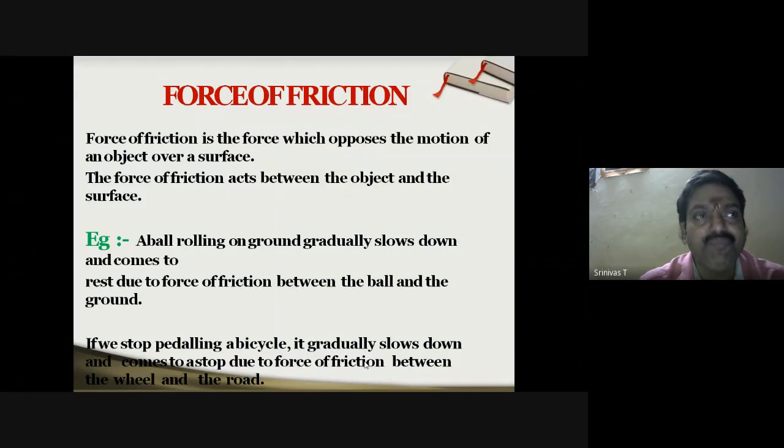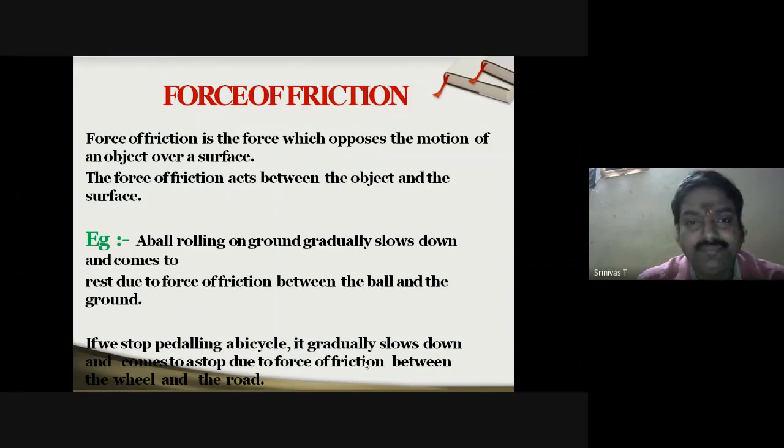And as such, here the frictional force is the prevailing force in the opposite direction, which exists between the tires and the ground. So therefore the body, that is here the cycle, comes to rest. It is the force of friction between the wheel and the road.